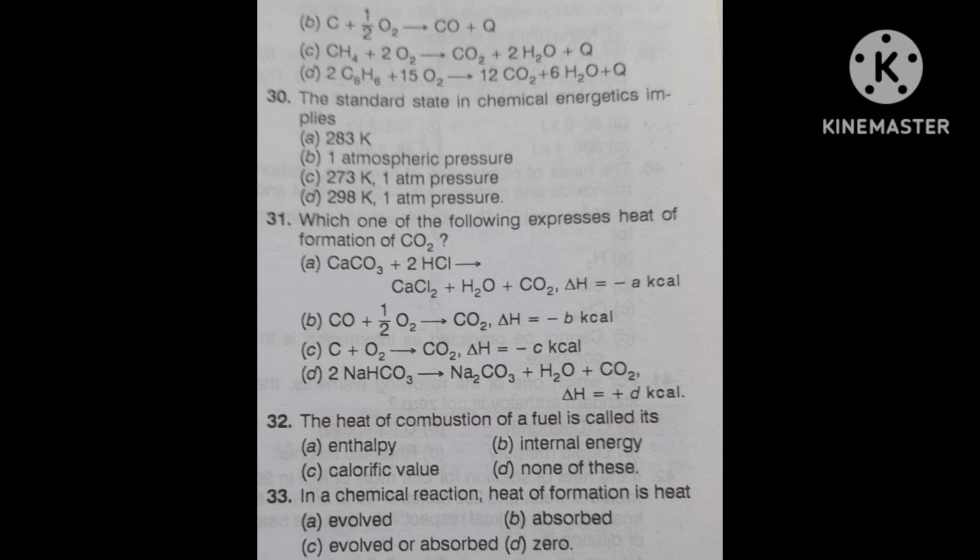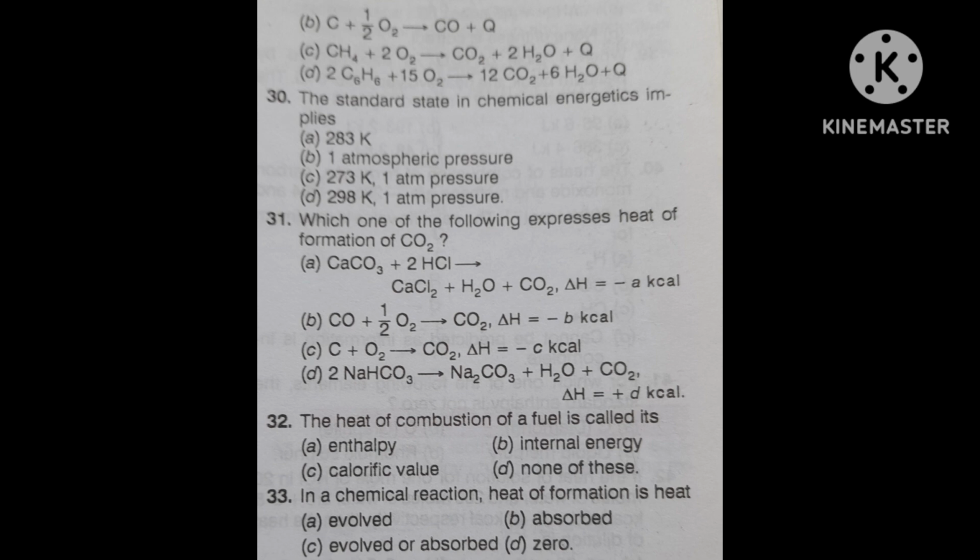Second, CO plus half O2 gives CO2, and delta H is equal to minus b kilocalorie. Third, C plus O2 is giving CO2, delta H minus c kilocalorie. Fourth, 2NaHCO3 is forming Na2CO3 plus H2O plus CO2, delta H is equal to plus d kilocalorie.